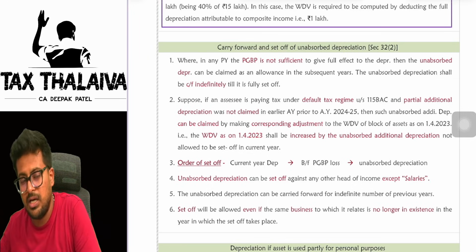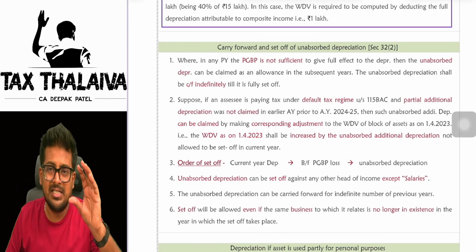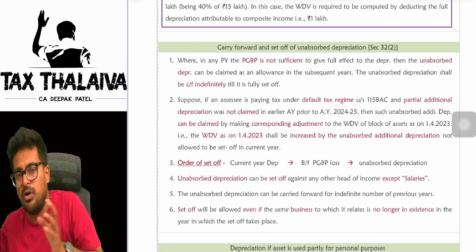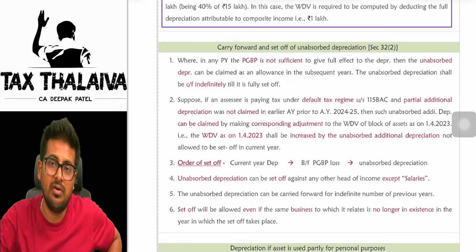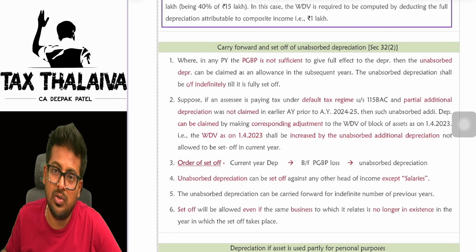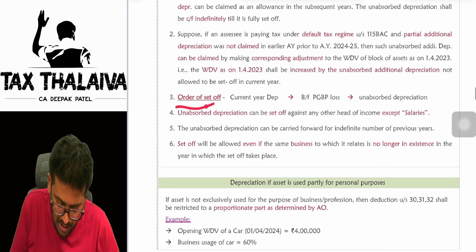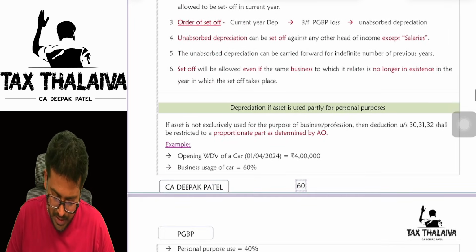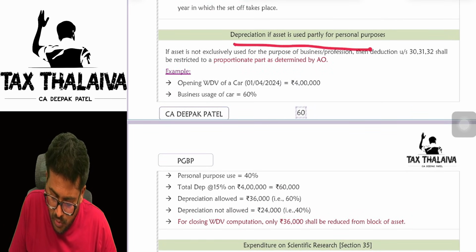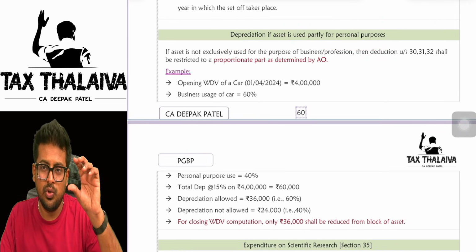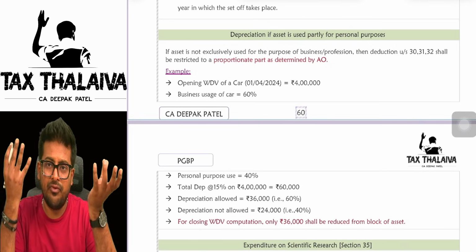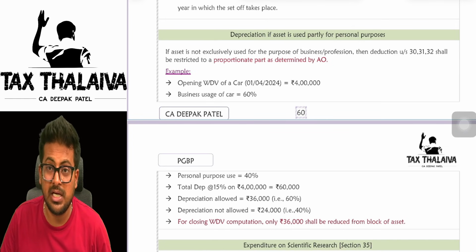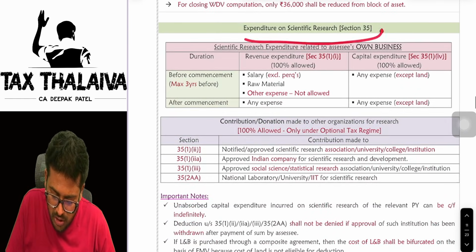When you carry forward to the next year, how to set off that? First, in the next year, you will claim that year's current depreciation. Then whatever carried forward or brought forward business losses are there, you will set off with that year's profit. Third priority, you will set off the unabsorbed depreciation. Order of set off is current year depreciation, brought forward PGBP loss, and unabsorbed depreciation. Next, depreciation if asset used partly for personal purposes. So you used the asset for business purpose and for personal purpose also. In that case, only to the extent you used it for business purpose will be eligible for depreciation. Is that clear?